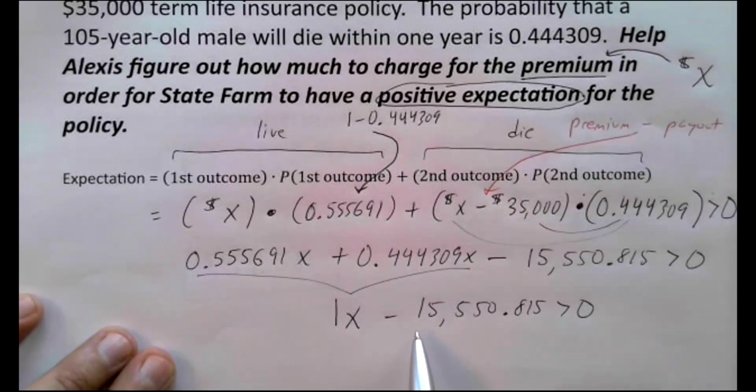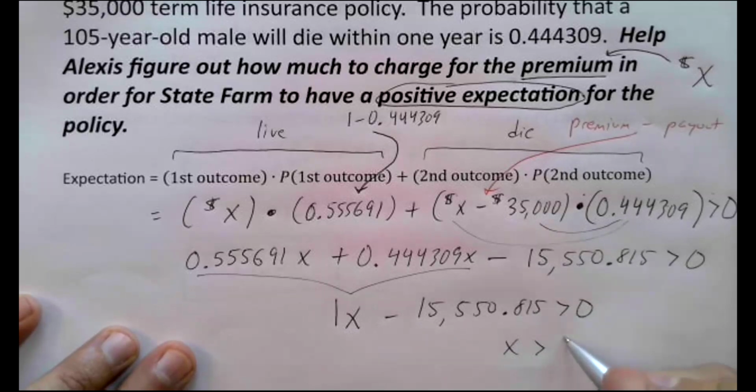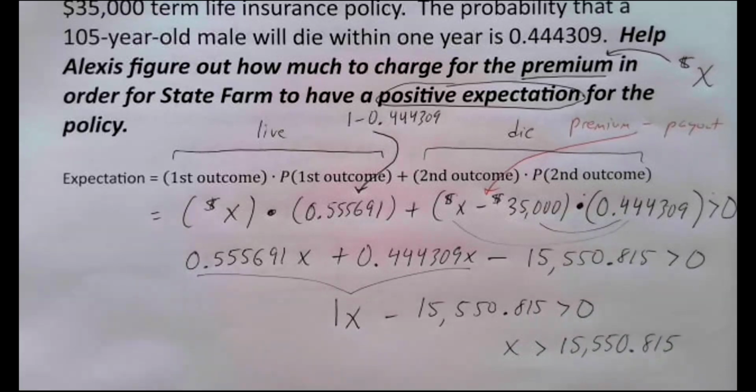I could add the 15,000 number to both sides, right? If I add it to the left side, it disappears. If I add it to the right side, it's over there. And so I have 1x greater than the 15,000 number. I don't really need the 1 in front of the x, by the way. If you don't put a coefficient in front of your variable, we assume it's 1. So we're kind of finished.